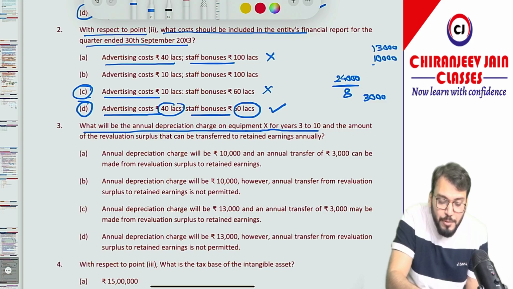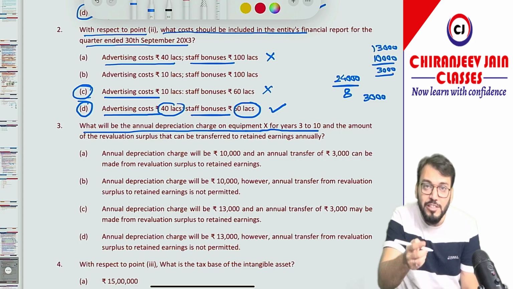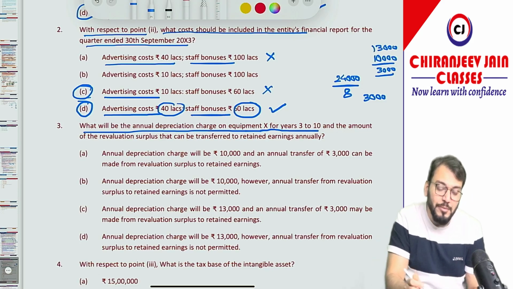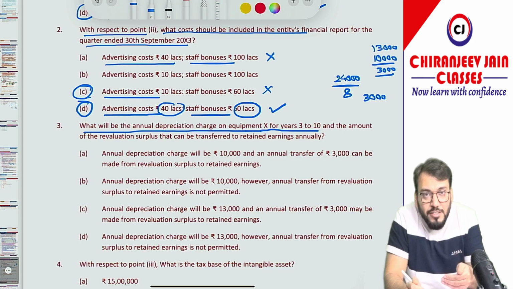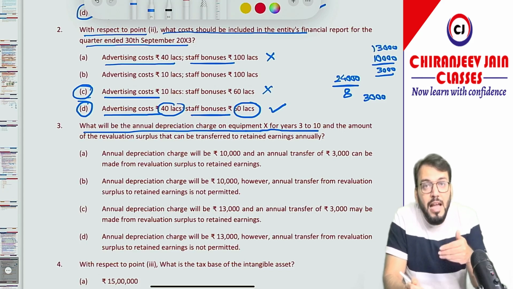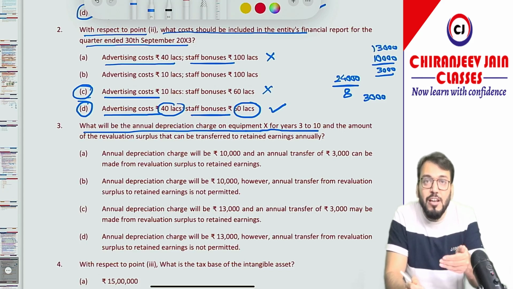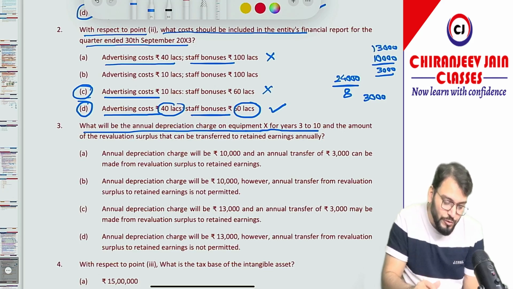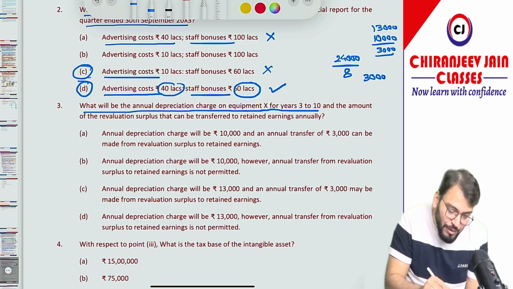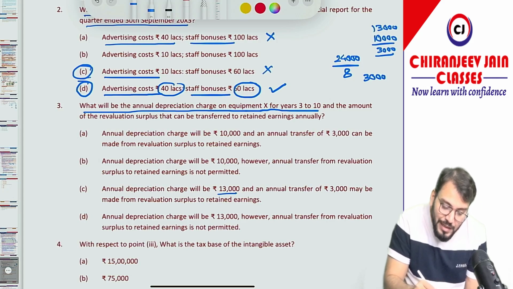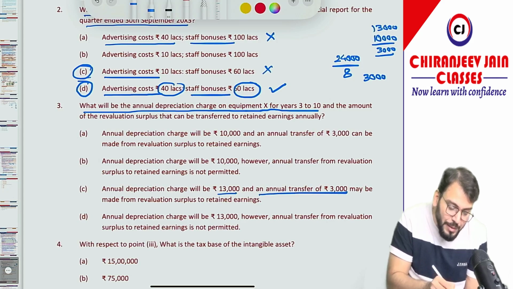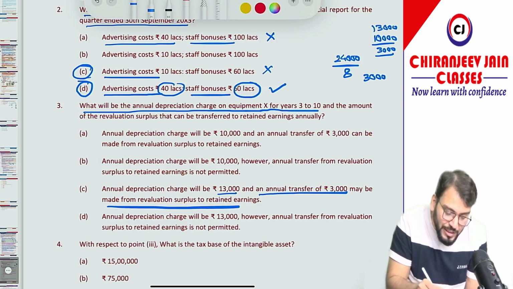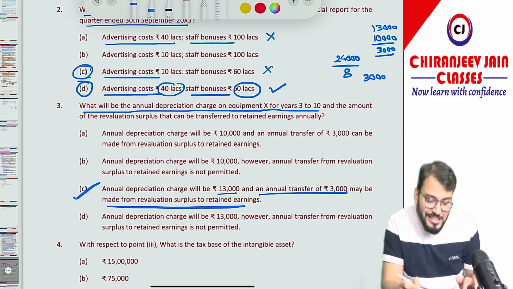So the additional depreciation is 3,000, which will be transferred from revaluation surplus to retained earning during its remaining useful life. So depreciation for year 3 will be 13,000, and 3,000 will be transferred from revaluation surplus to retained earning. So which option is correct? Annual depreciation charge will be 13,000, and an annual transfer of rupees 3,000 may be made from revaluation surplus to retained earning. Option number C is correct.